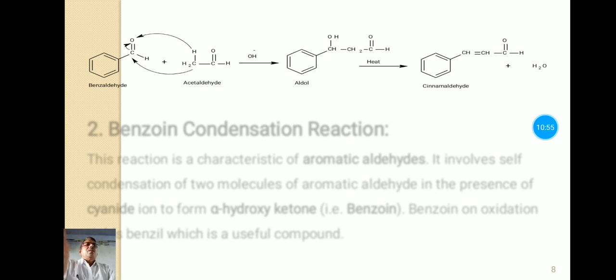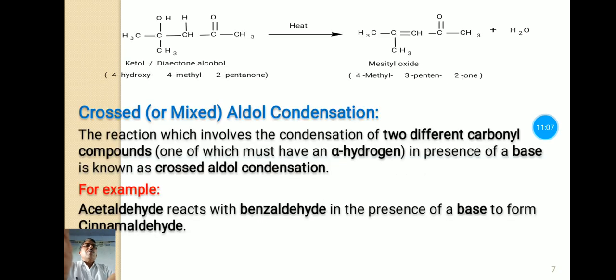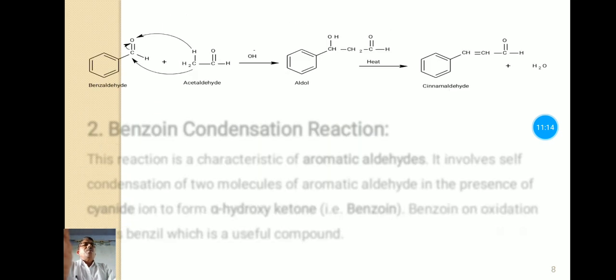And at the same time, the hydrogen from the acetaldehyde migrates towards the carbonyl oxygen and forms this intermediate product that is known as the aldol. And this aldol on heating undergoes dehydration and forms this alpha beta unsaturated aldehyde. It is cinnamaldehyde.